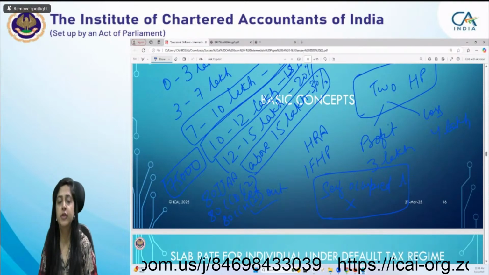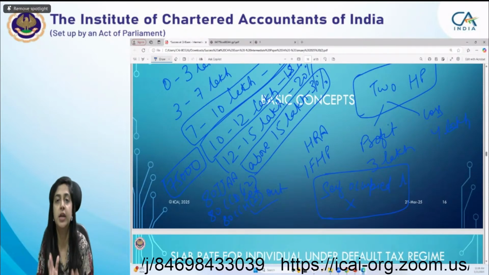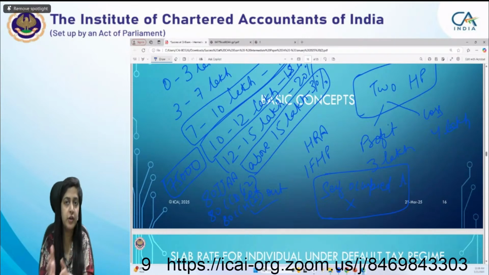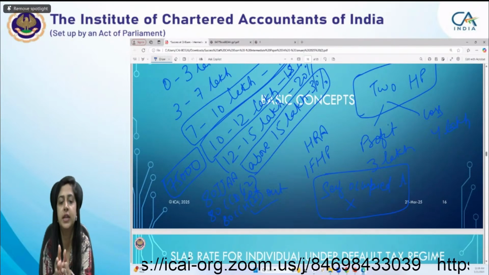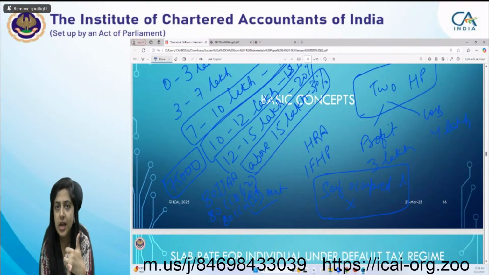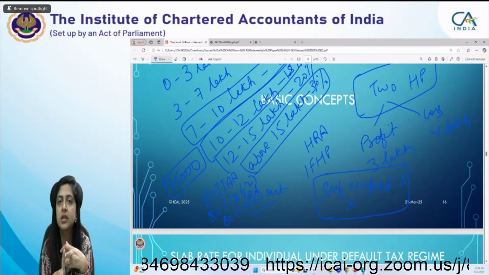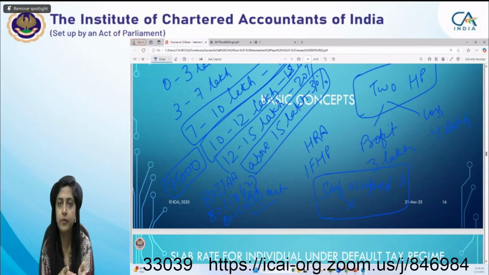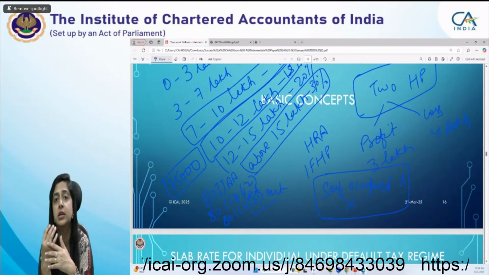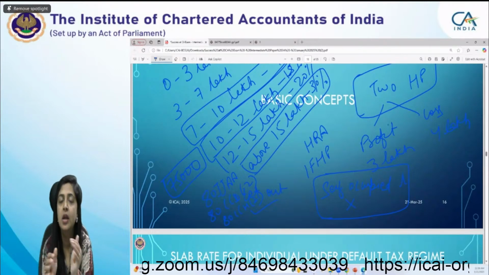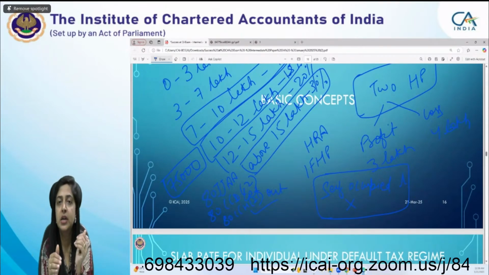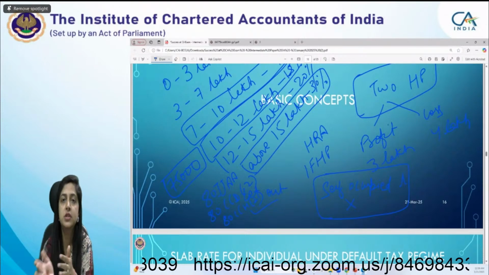This 115 BAC, this is your default tax regime. It means if the assessee has not chosen the option to shift out of this regime, he has to pay the tax under this regime. For this regime, there is a concessional slab rate, but there are certain conditions you have to fulfill. There are certain losses which are not allowed to be set off. There are certain deduction benefits you can't claim. Certain deduction benefits under chapter 6A also you can't claim.